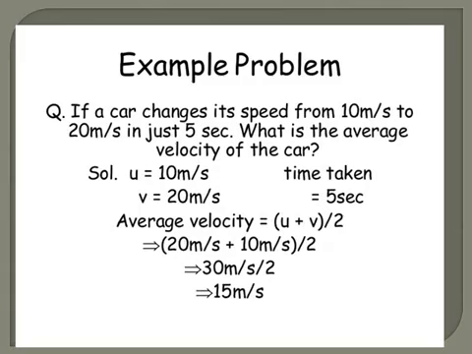So average velocity is calculated by the formula u plus v, the mean of the two velocities, divided by 2. So 20 plus 30 divided by 2. So it gives you 15 meter per second.